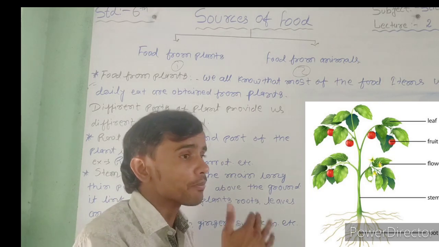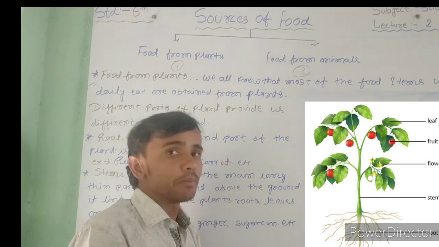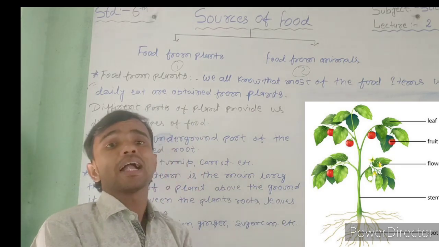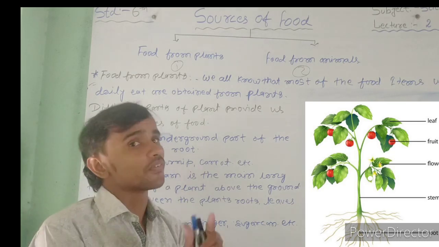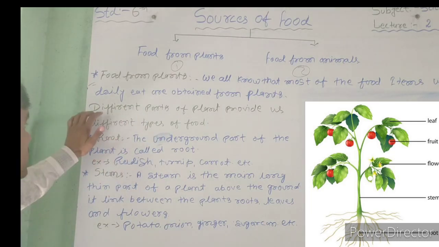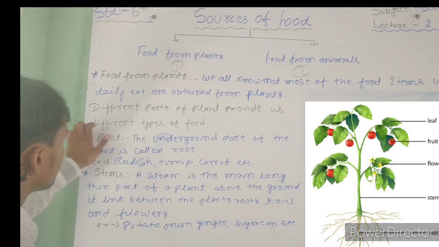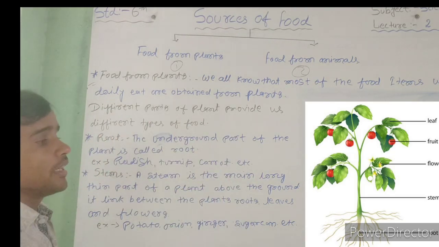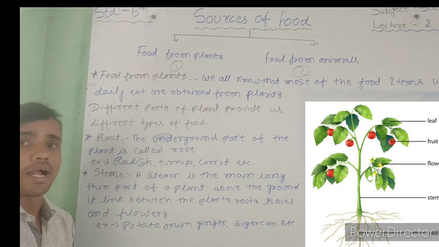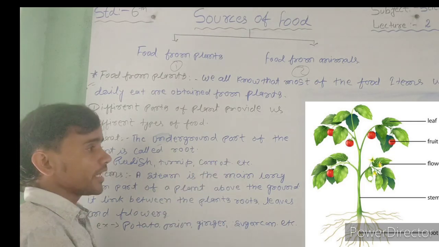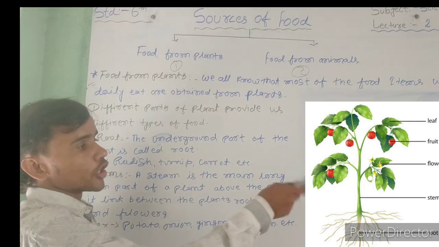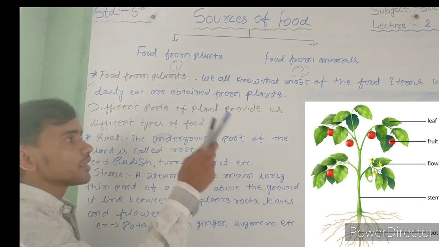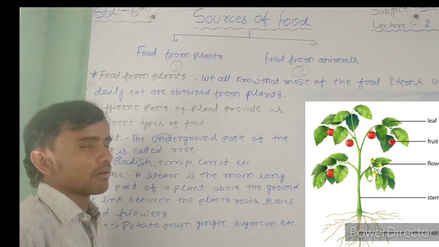It means the food obtained from plants is called food from plants. Different parts of the plant provide different types of food. You also see in the figure the parts of the plant: roots, stem, fruits, leaf, and flowers also.